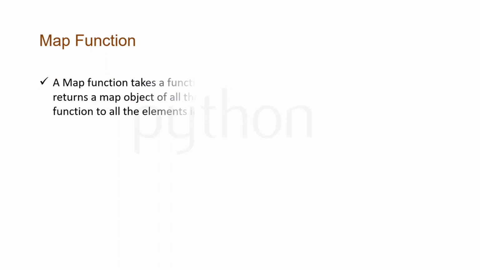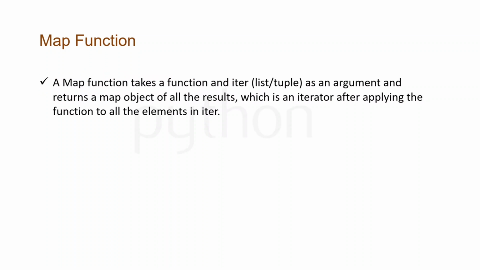So let's move on. The map function takes a function as an argument and an iterable as an argument and returns a map object of all the results, which is an iterator, after applying the function to all the elements of the iterable. So what map will do, it will take the function, you have to define a function, and you have to provide an iterator. Basically the iterator could be a list or a tuple or a set.